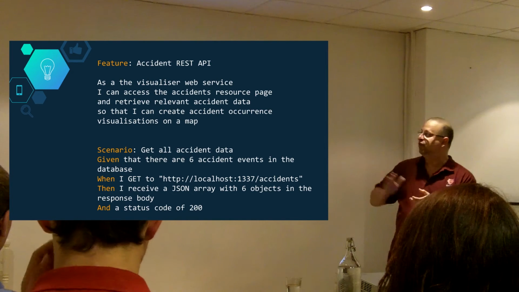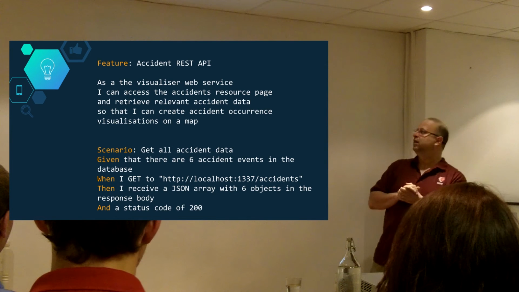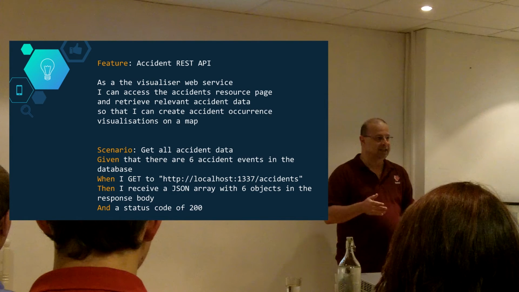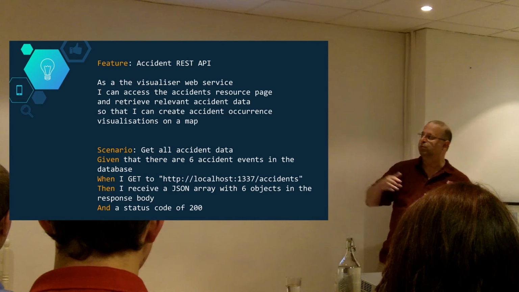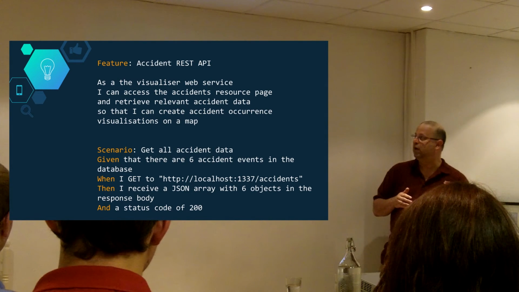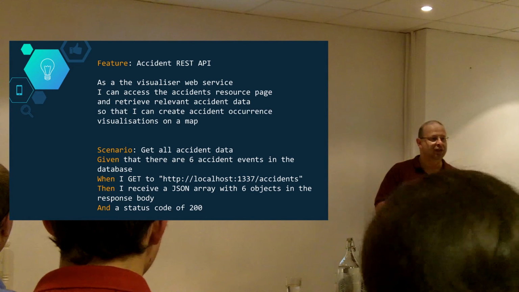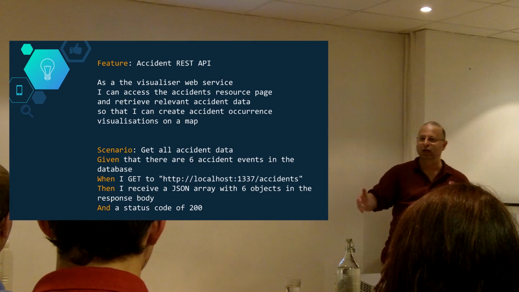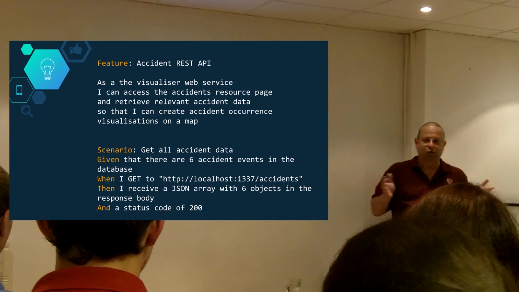So here we have a feature for a traffic data website. And we're working on a feature called a REST API for accident data. And as you can see, we have a small story at the top, which is basically a description of how the feature should work. And the main actor here, the main thing that uses our feature, is a visualizer web service. And the visualizer web service basically just goes through a REST API, gets some data, and places it on a nice map. That's all it does.